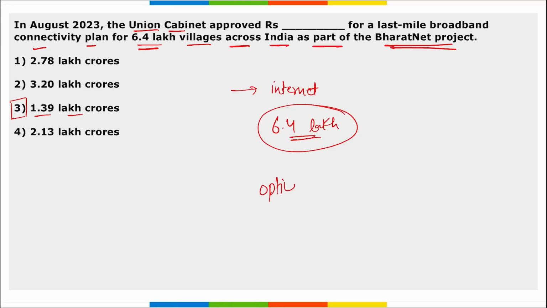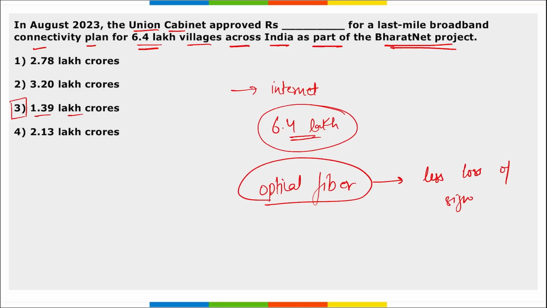See, optical fiber, we have seen multiple times that these wires are being used in our connections. Why? The reason is that there is less loss of signals. This works on the total internal reflection principle, correct, and there is very little loss of signals while using these types of wires. Then remember, the last mile connectivity will be delivered by a special purpose vehicle named Bharat Broadband Network Limited. This is an arm of BSNL only, in partnership with village level entrepreneurs.